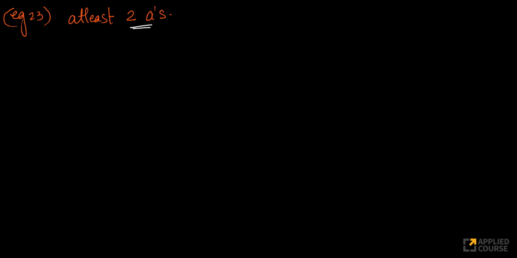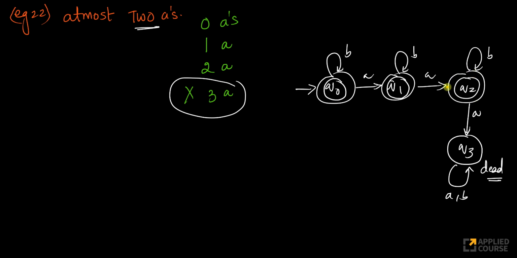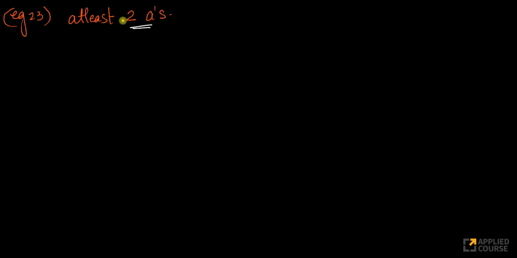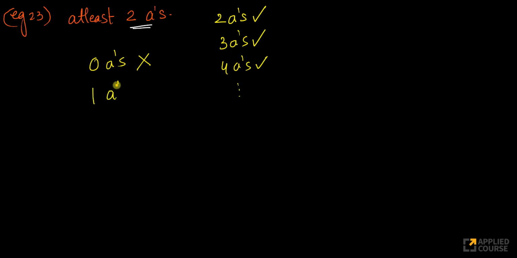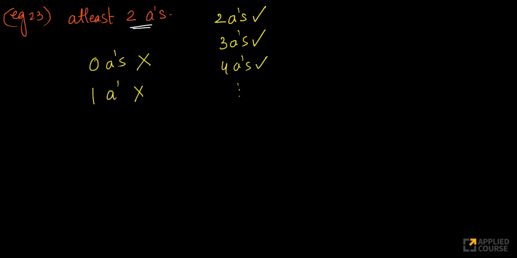Okay, let's start drawing this. Again, we'll continue to build on top of this. If I reach here, I have 2 A's. Now, what does at least 2 A's mean? 2 A's should be accepted. 3 A's also must be accepted. 4 A's also must be accepted, and so on and so forth. But 0 A's must not be accepted. 1 A should not be accepted. So let me continue on this diagram itself. Okay, so let's actually continue on that flow.